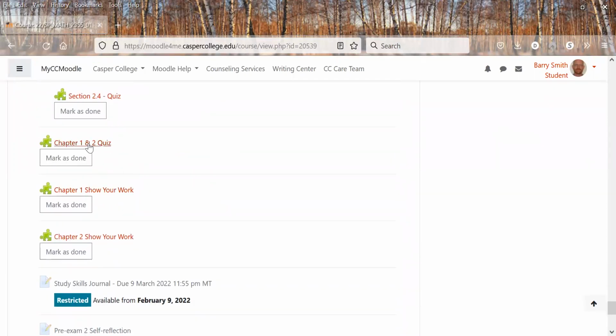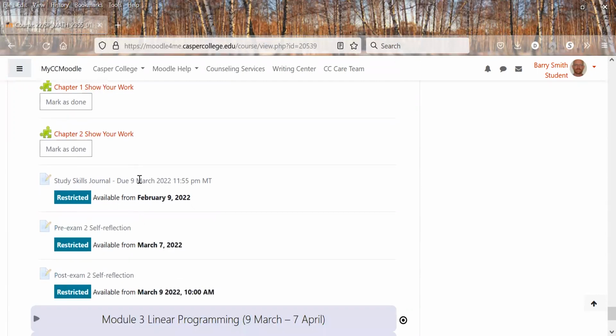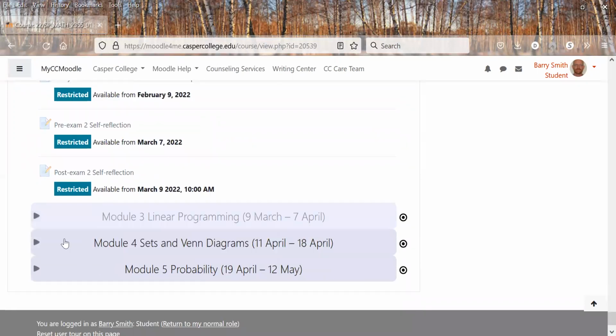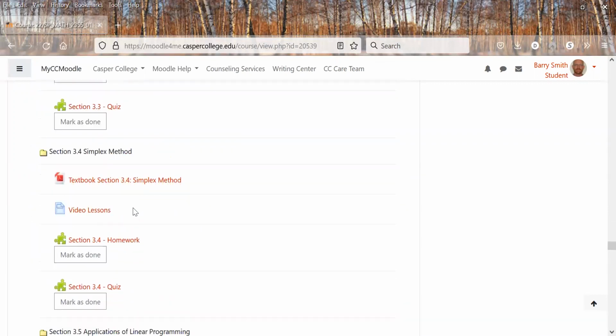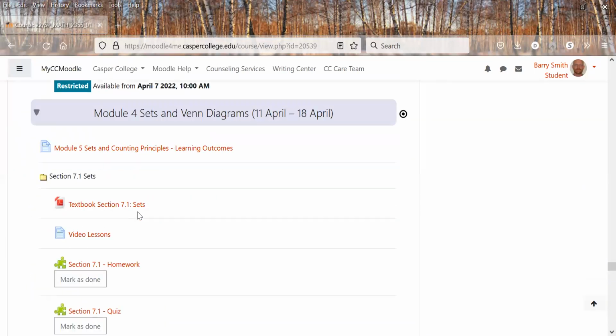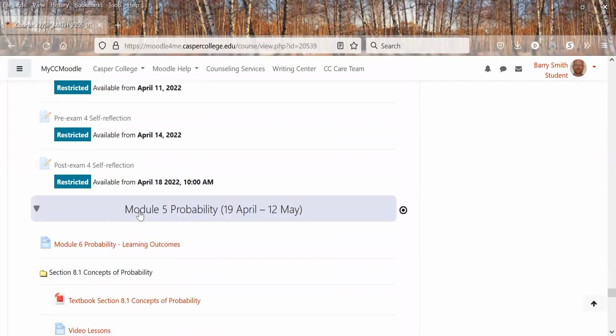Then you have the chapter 1 and 2 quizzes, which is really just your review for the test. And this one has 2 show your work, because there's something from chapter 1 and something from chapter 2. Study skills, pre and post exam, and that's really how the rest of the modules are going to go. If you look down here, you'll see the same thing throughout the rest of the book.